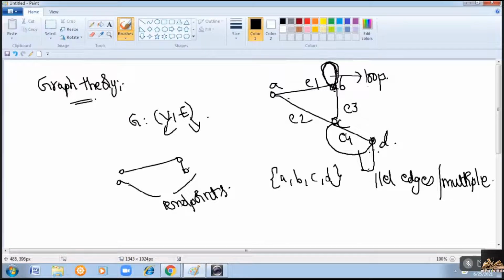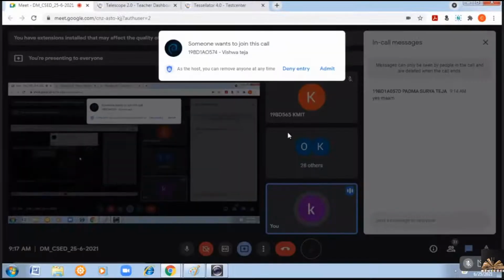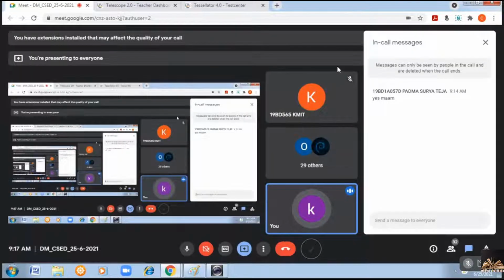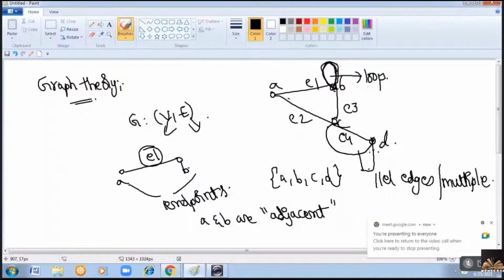We'll also call them adjacent to each other. Adjacent with each other. Clear? And we can say that this edge E1 is incident with the vertex A. Clear?